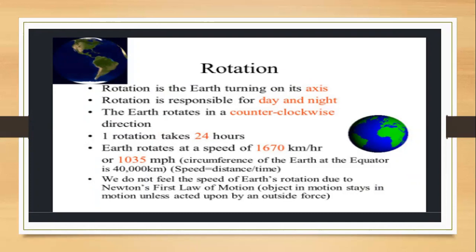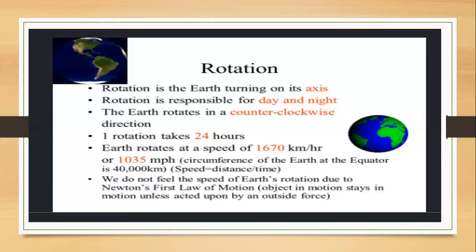Rotation means the daily spinning or the movement of the earth from west to east along its own axis. What are the main features of rotation?